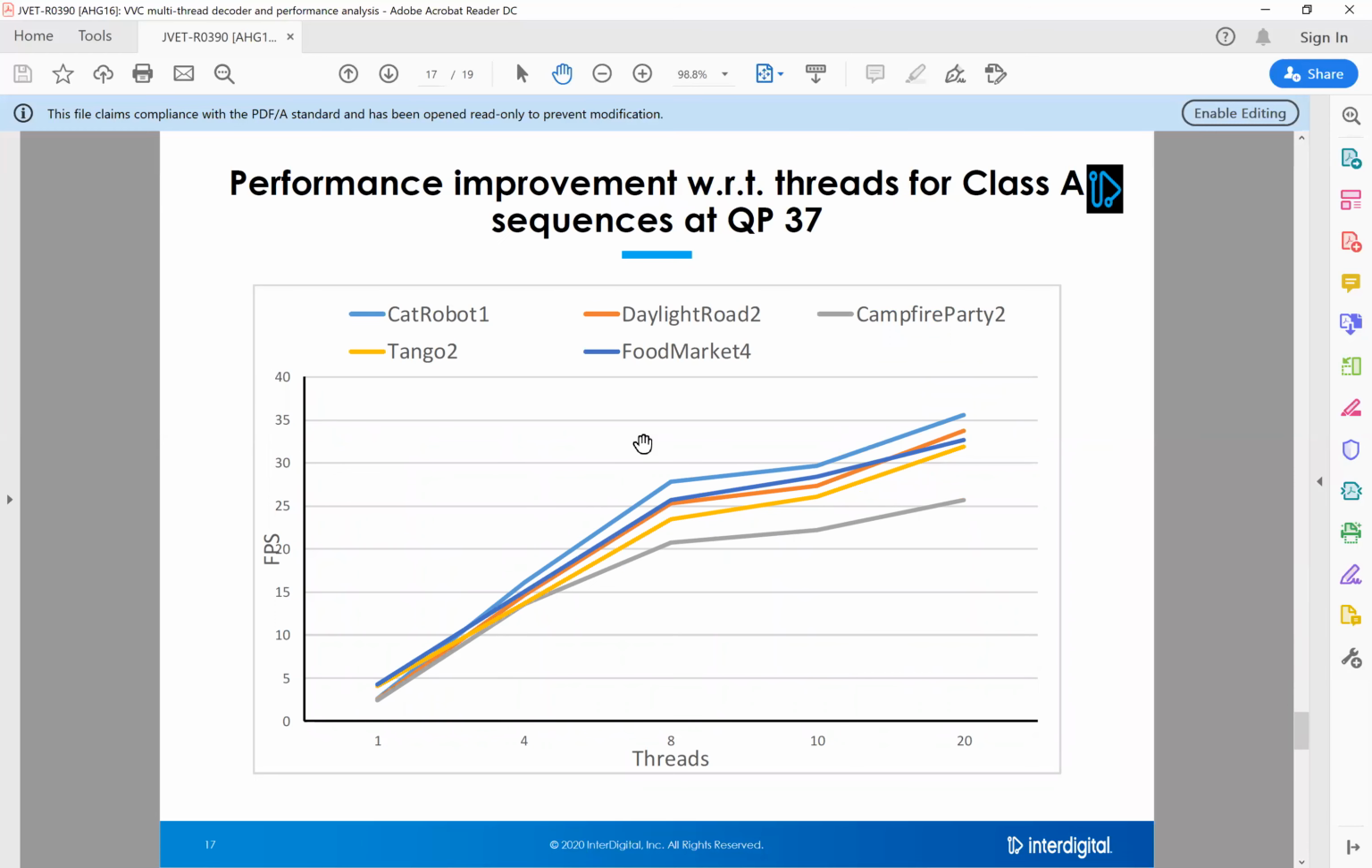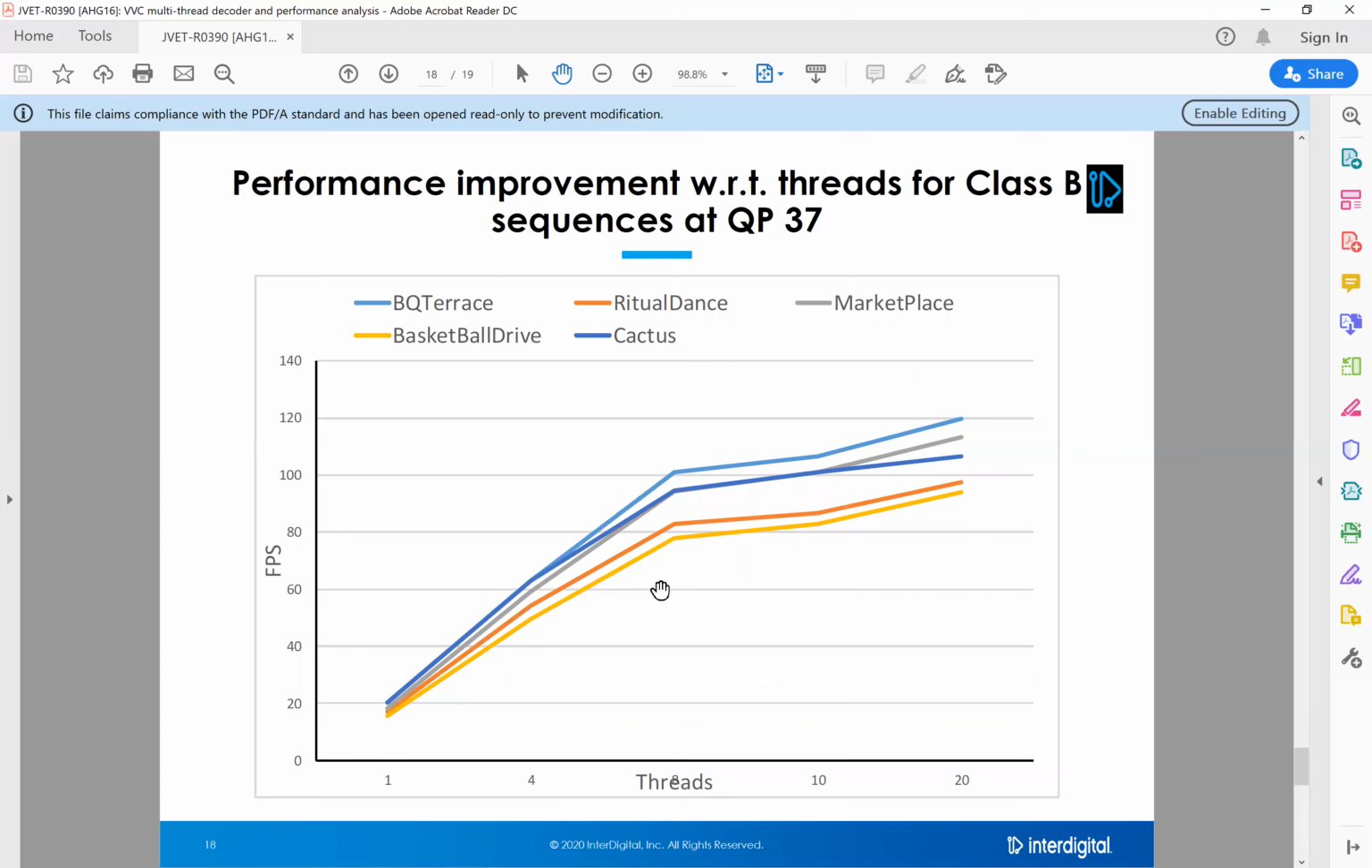The performance improvement with respect to the number of threads for class A sequences is shown here. We performed the simulation at multiple thread counts, where 1 thread is the VTM reference software, and we ran our results with 4 threads, 8 threads, 10 threads, and 20 threads, and we got the best performance with 20 threads on a 10-core machine. This is the same for class B sequences. We achieved from 90 to 120 FPS for QP37 using 20 threads.